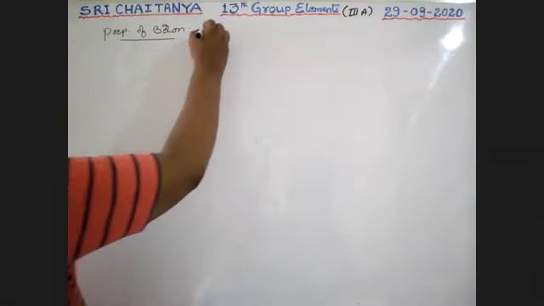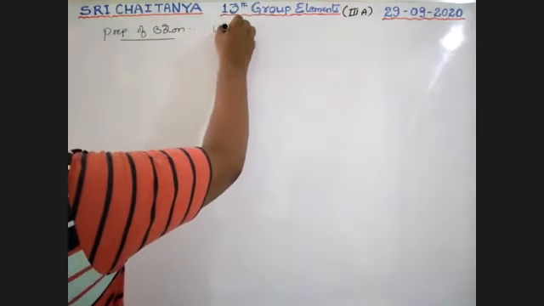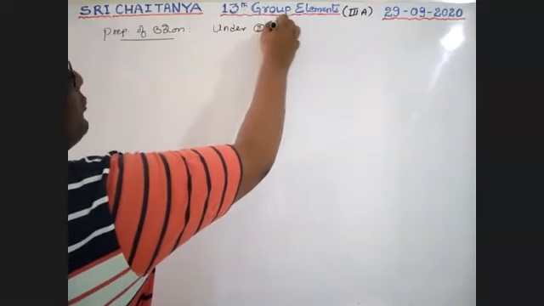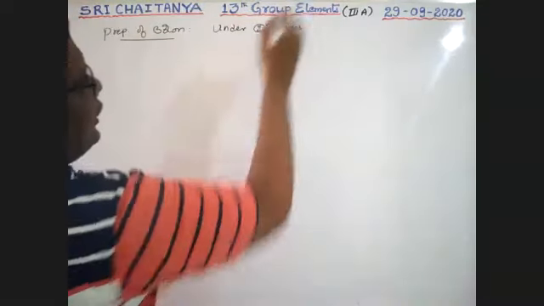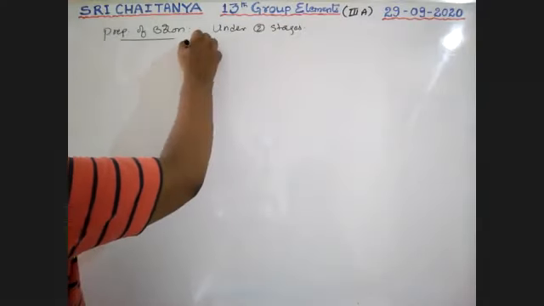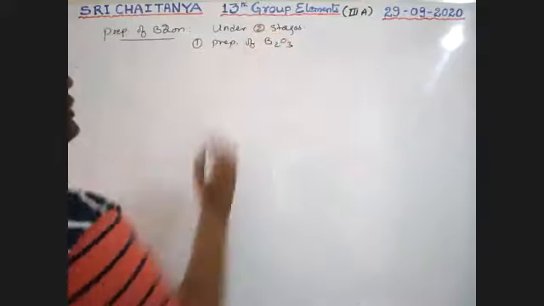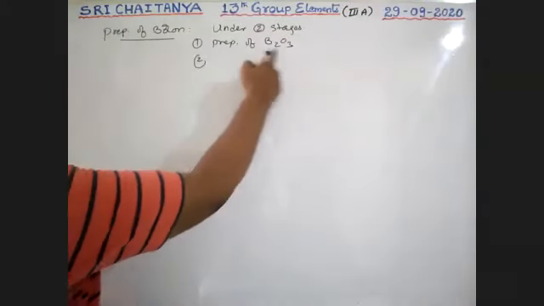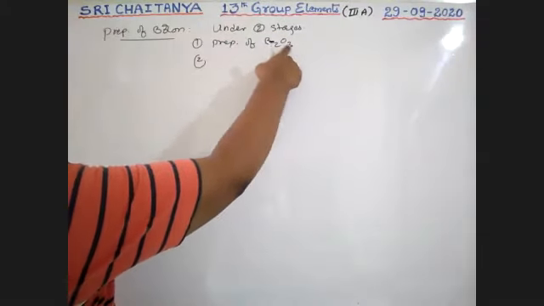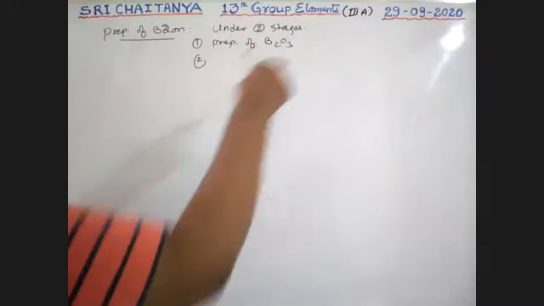Preparation of boron is possible in two stages. One is preparation of B2O3, its oxide, and the second is to remove this oxygen, and you will get boron. Removal of oxygen from a substance is called reduction.